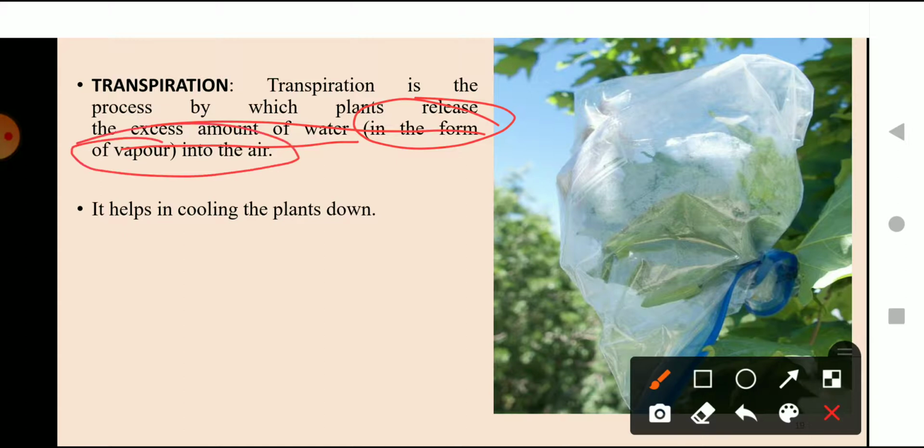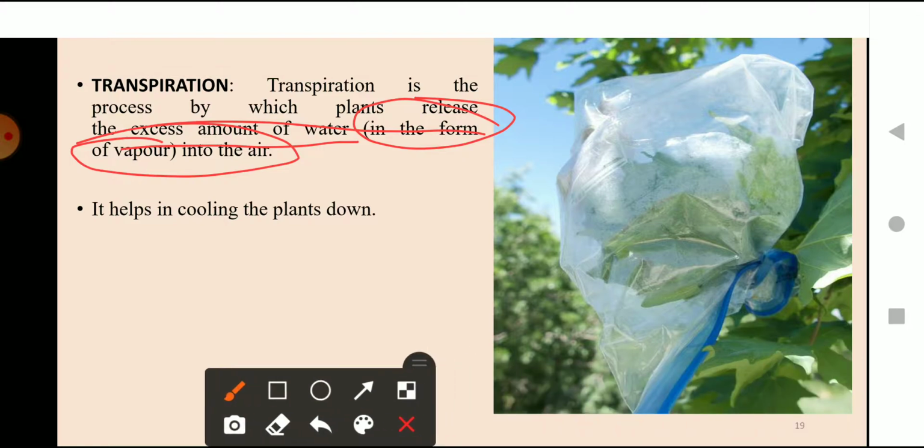So by this activity, you know how we do the condensation process, right? We put the lid on the evaporating substance so that the vapors cannot escape the container.